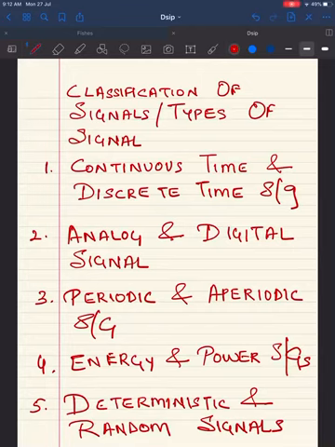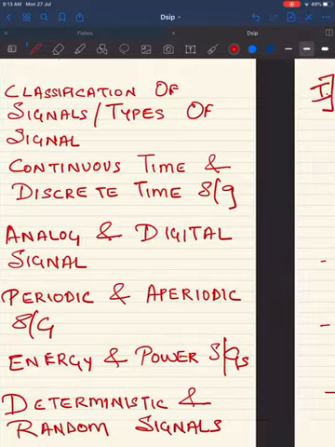Classification of signals or types of signals. There are various types of signals that we're going to see in detail: continuous time and discrete time signals, analog and digital signals, periodic and aperiodic signals, energy and power signals, deterministic and random signals. Let's see the first type of signal.